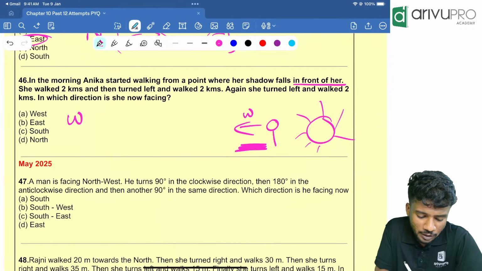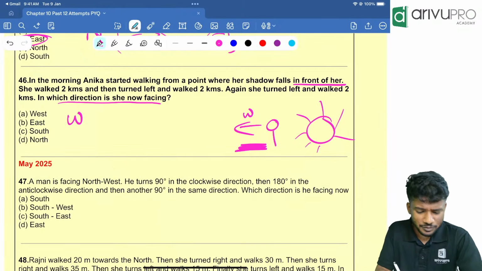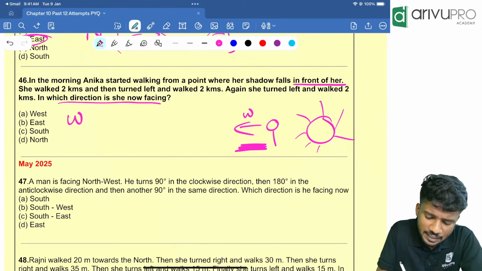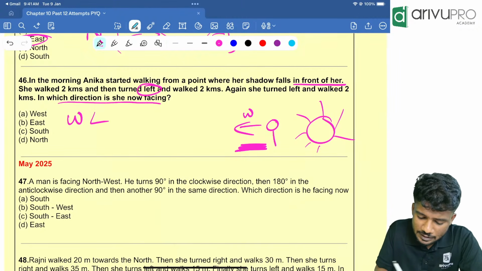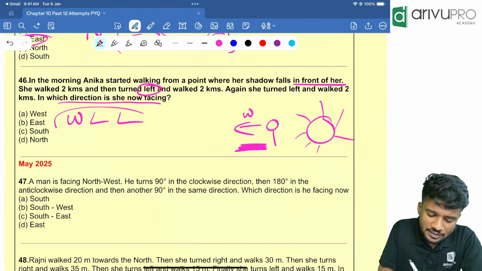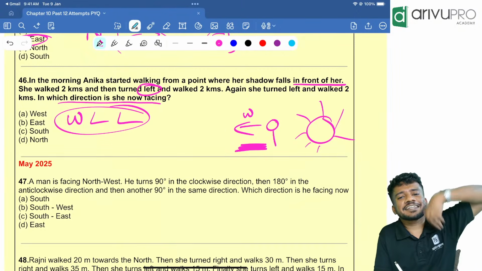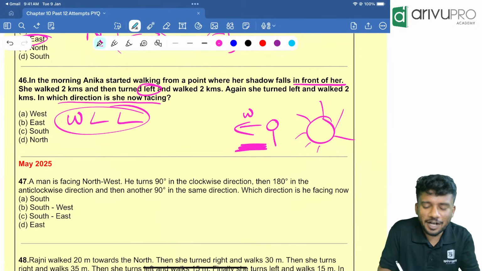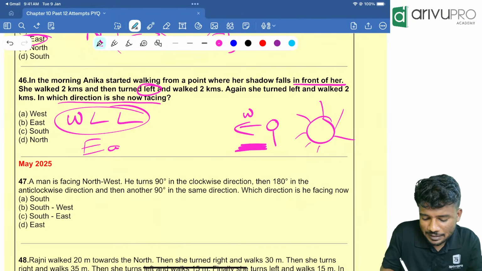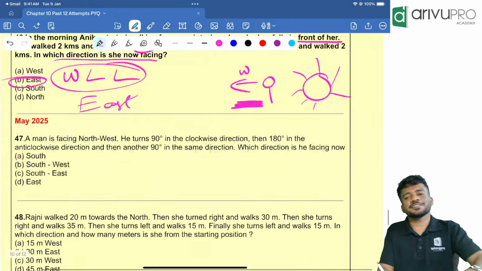Then she walked 2 kilometers. The question is, in which direction is she facing now? So the initial direction is west. Then she turned left. Then again she turned left. So west, left, left. That means the entire thing gets opposite. The opposite of west is what? East. B is your answer.